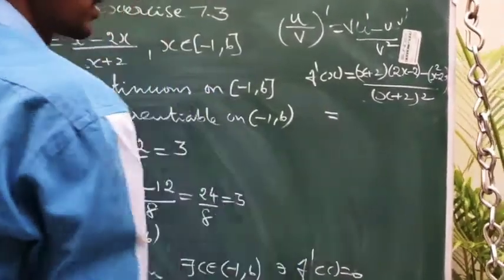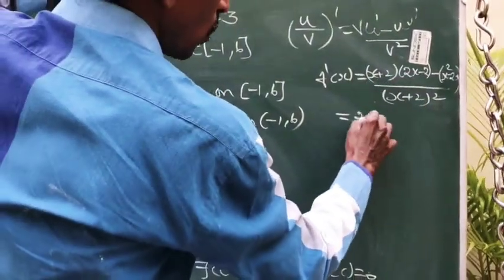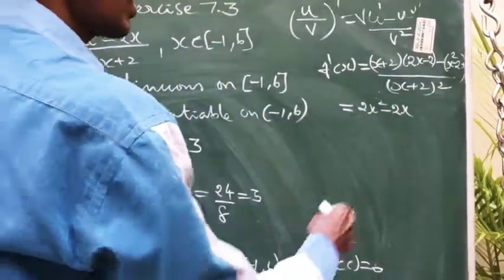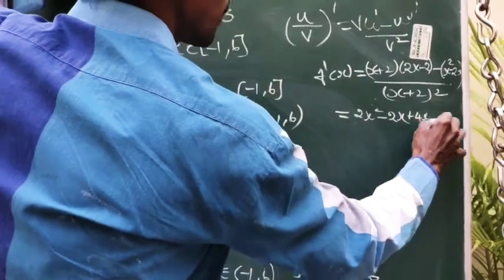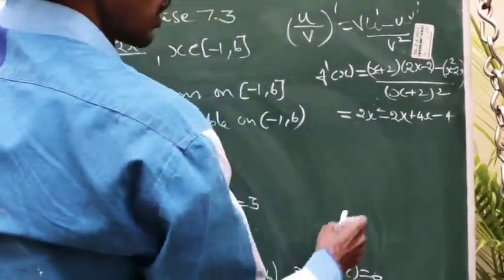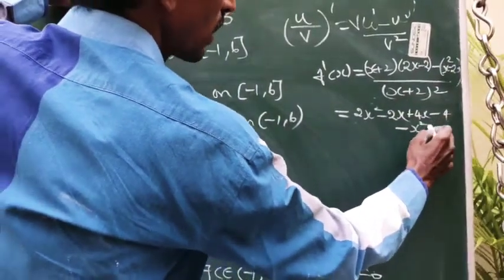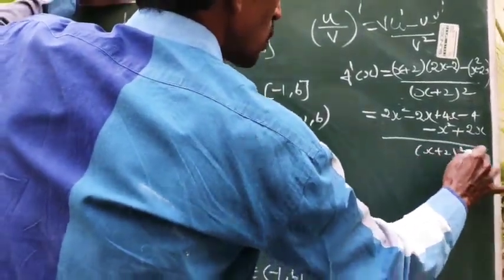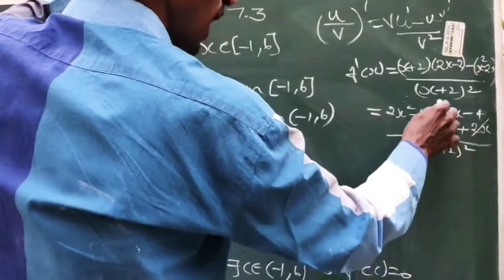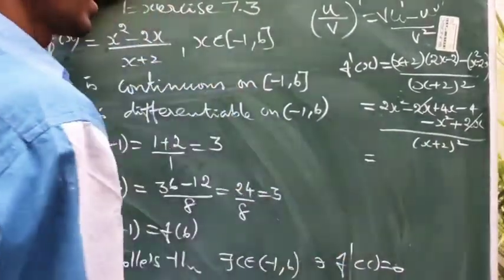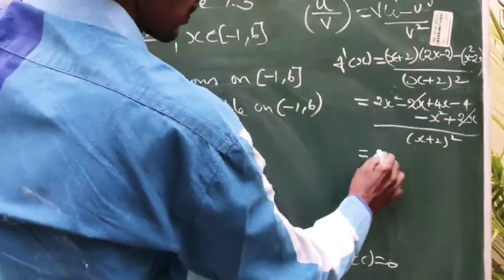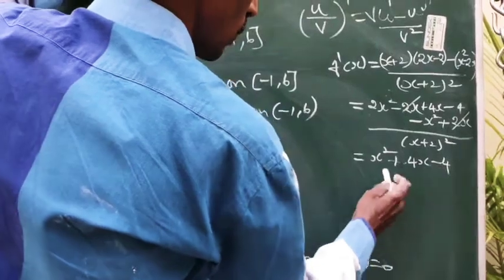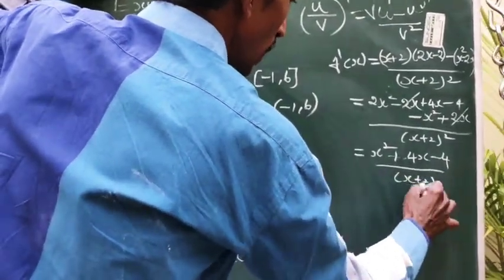So simplify this. So 2x square minus 2x plus 4x minus 4, and the next one minus x square plus 2x, by x plus 2 the whole square. So minus 2x and plus 2x cancel. So 2x square minus x square, plus 4x minus 4, by x plus 2 the whole square.